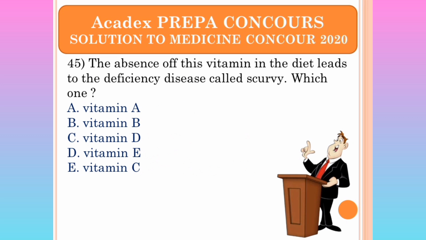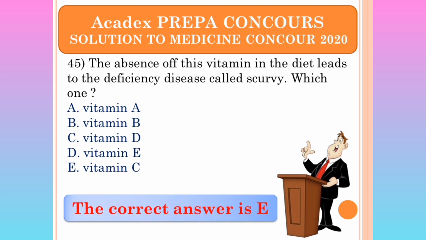Alright. The absence of this vitamin in the diet leads to a deficiency disease called scurvy. So which of those is it? It can only be vitamin C, which is option E. Lack of vitamin C leads to a deficiency disease, scurvy.